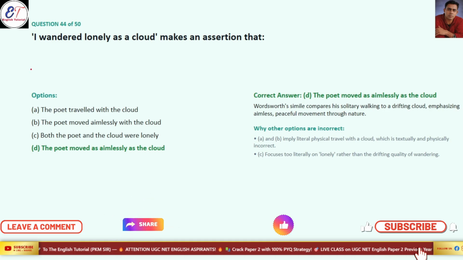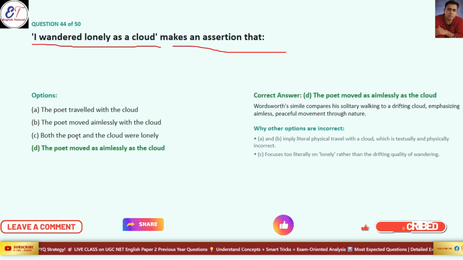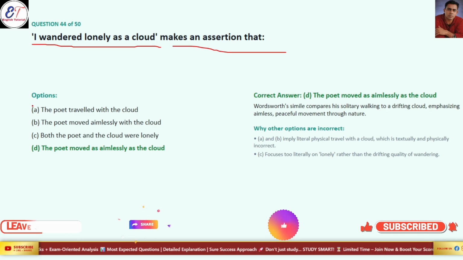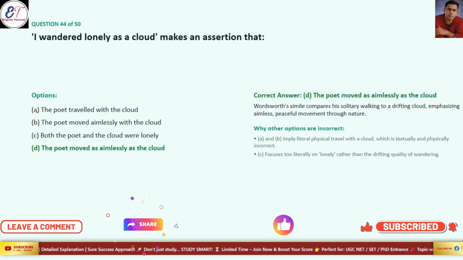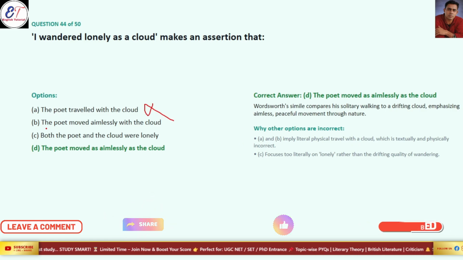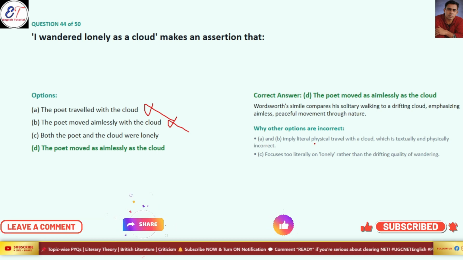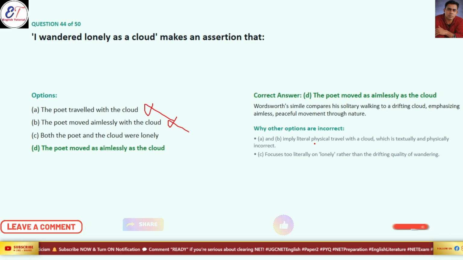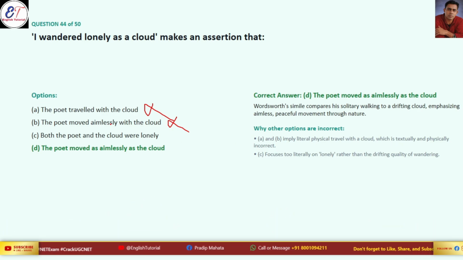Next, I wandered lonely as a cloud makes an assertion that... So it is a very famous line by Wordsworth. Okay, so what is the assertion? The first option says that the poet traveled with the cloud. No, the author did not travel with the cloud. Then the poet moved aimlessly with the cloud. It is also wrong, because A and B imply literal physical travel with the cloud, which is textually and physically incorrect. So options A and B are incorrect.